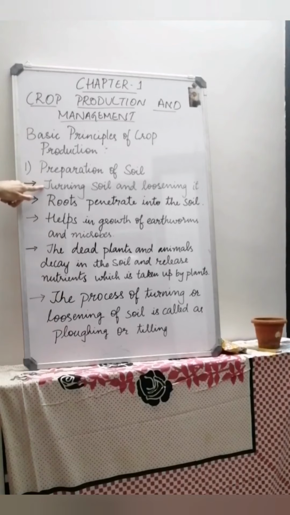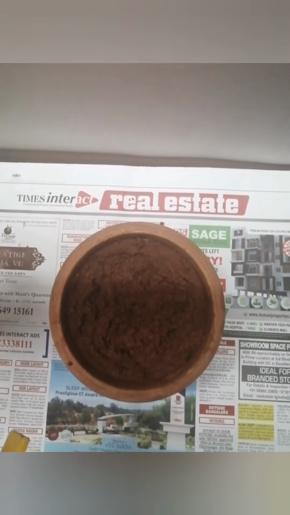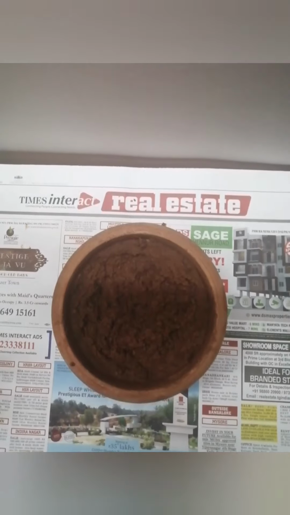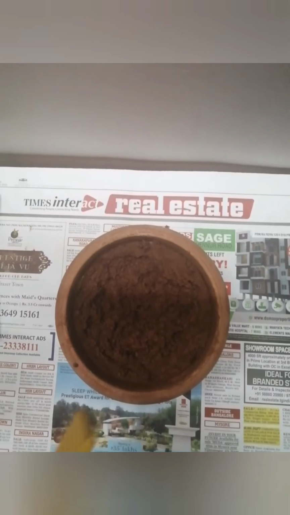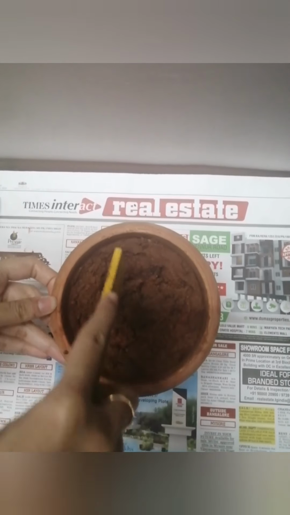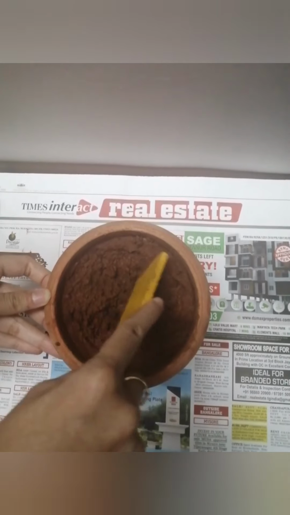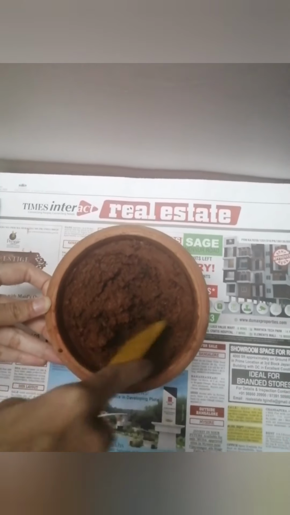I'll show you a small video on how you turn the soil and loosen it in the garden. Okay, so here is a small video on how you turn the soil or prepare the soil in your gardens. Farmers, with the help of plows or some tools, do it, but in a garden you can use some knife or something, and then this is the way you turn the soil.